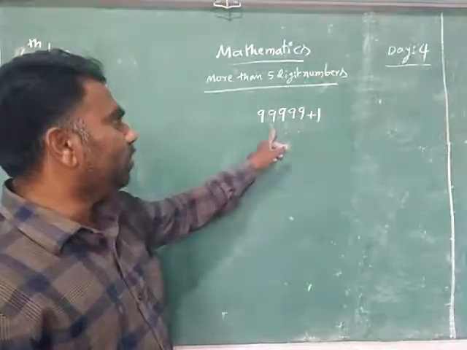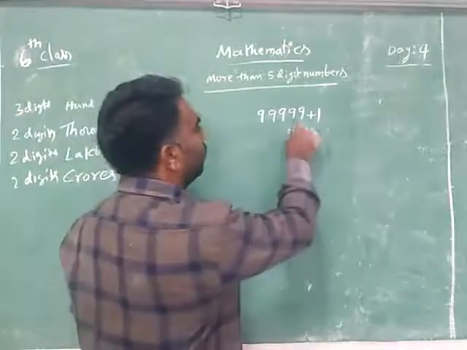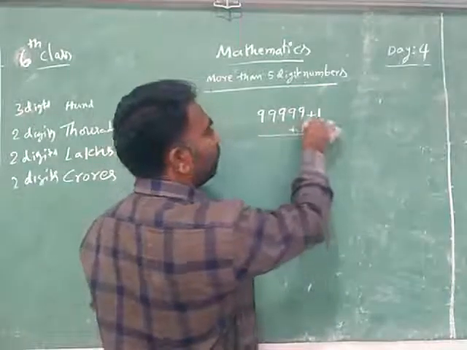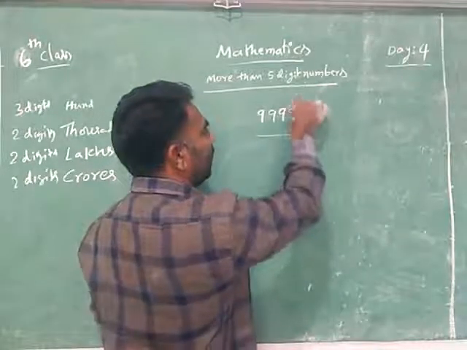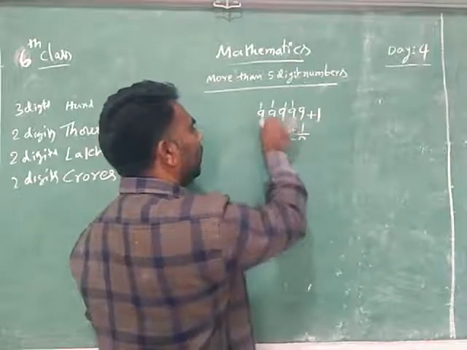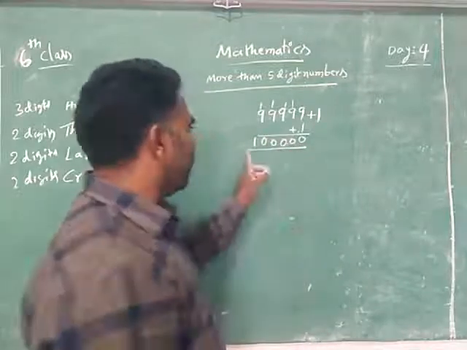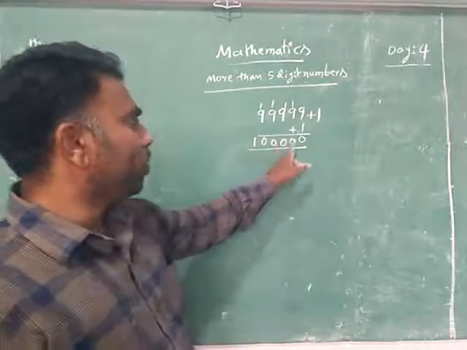For 99,999, if you add 1, 9 plus 1 is 10, carrying each time. So what is this number? 1 0 0 0 0 0.